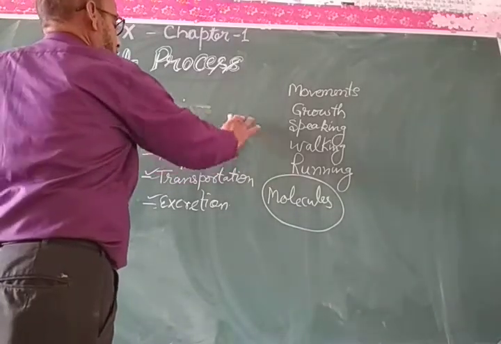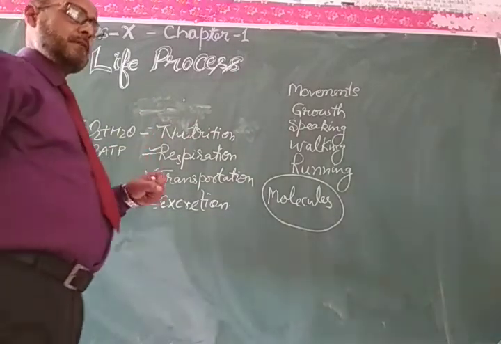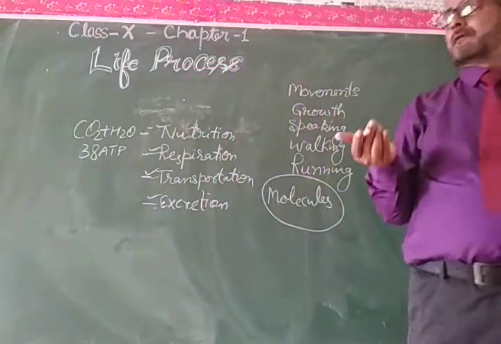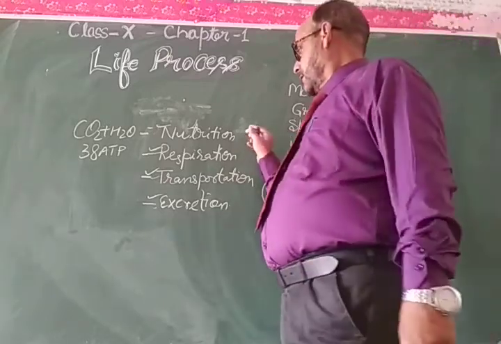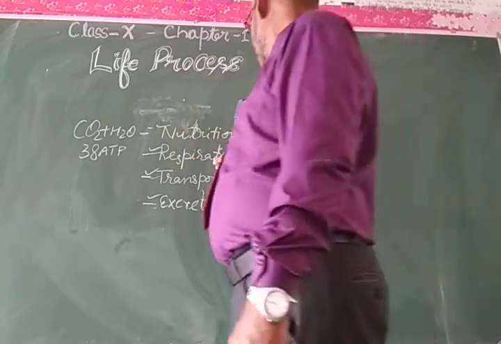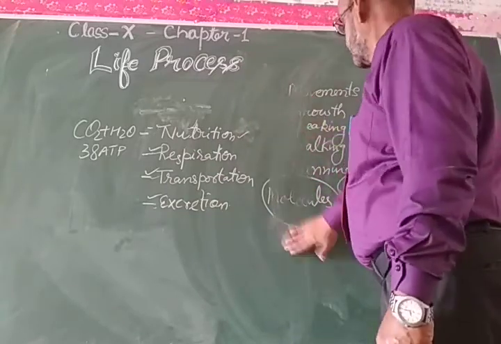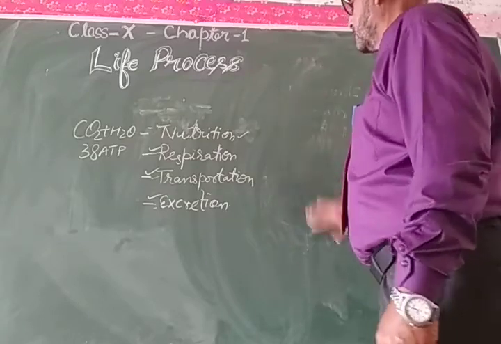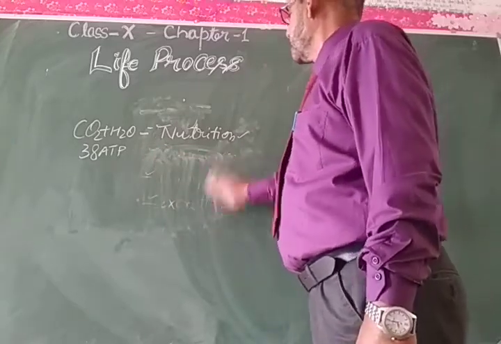Nutrition. Dear students, nutrition is very important for the requirement of energy, for the maintenance of the body, for the repair of the body of the living organism, and for the survival of that particular living organism. As far as nutrition is concerned, come to the first life process, that is nutrition.